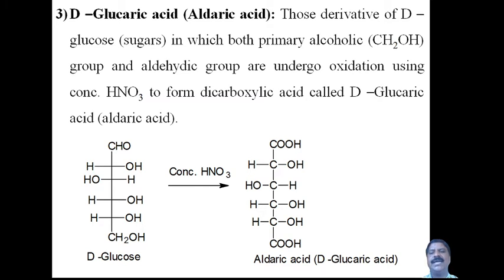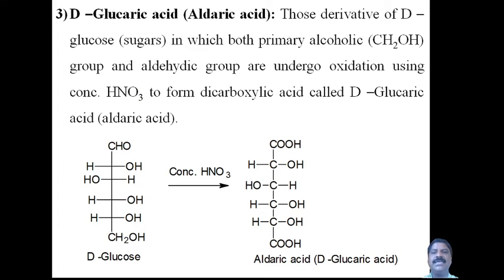Concentrated HNO3 is used as a strong oxidizing agent, meaning there is no protection. Both groups are there. First one, in aldonic acid, the alcoholic group is protected by using bromine. Bromine is a mild oxidizing agent, therefore only the aldehyde group is converted. And next, later on, there is an enzyme, again a mild oxidizing agent. It converts only the alcoholic group, with the aldehyde group protected, into an acid group. Therefore these are two types.